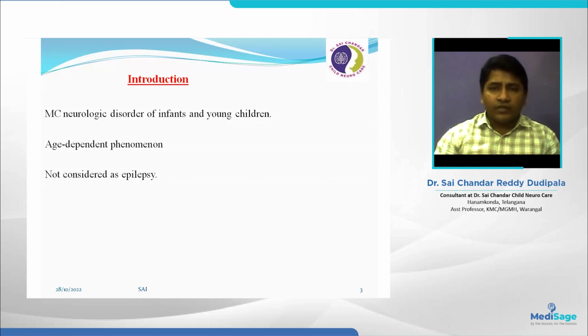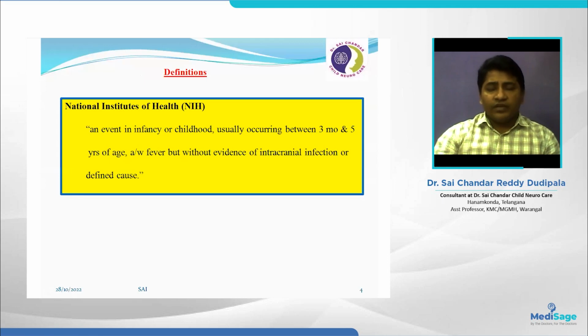In this topic we will discuss what febrile seizures are, how many types of febrile seizures there are, what the risk factors are for further seizures or epilepsy, and how we can prevent these febrile seizures. How can we manage these seizures? What investigations are we going to do during these febrile seizures? So, febrile seizures: what are the different definitions?